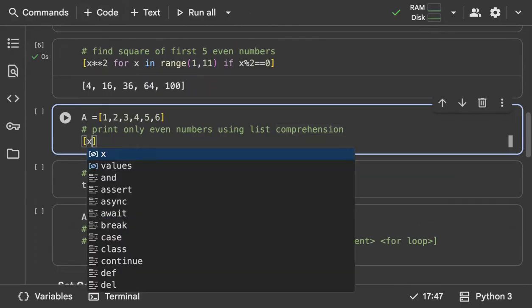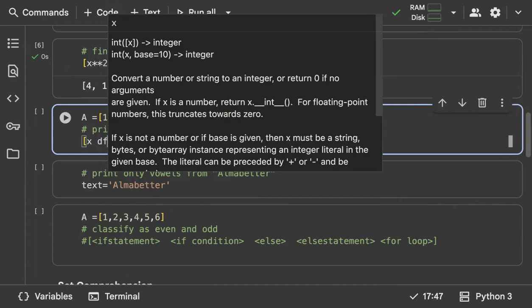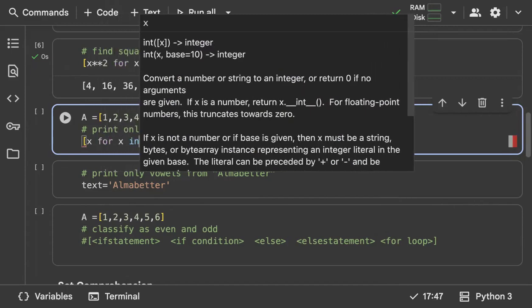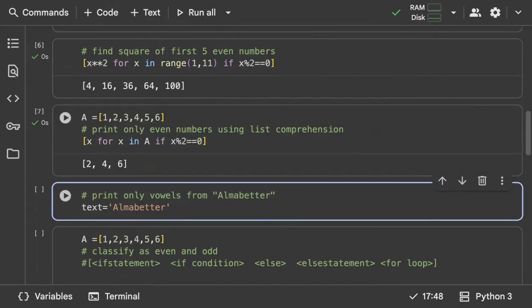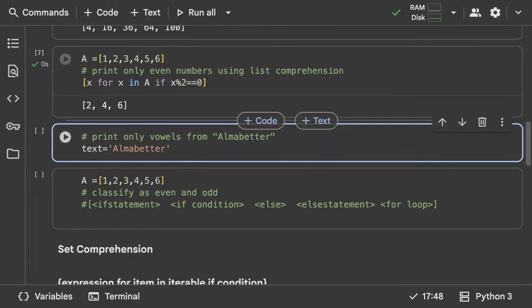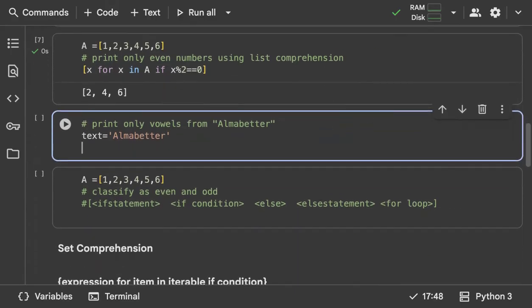Great. Next one. What if you want to print only even numbers from this list? Again, same thing. I have to print x, and then I want to loop through a list, so I'll just use for x in it. And then I'll write a condition: if x modulo 2 is equal to 0. Great. We got just even numbers. Hope it's clear.